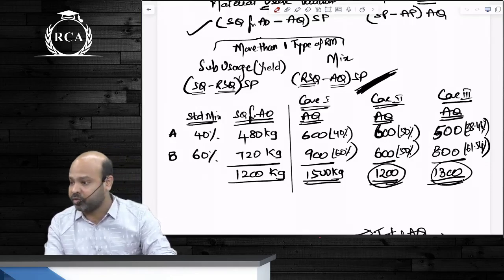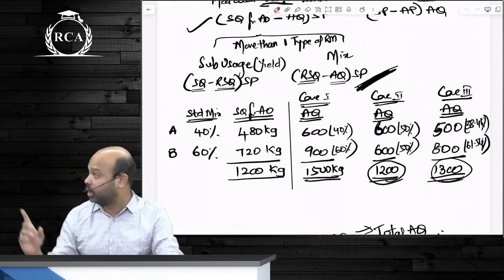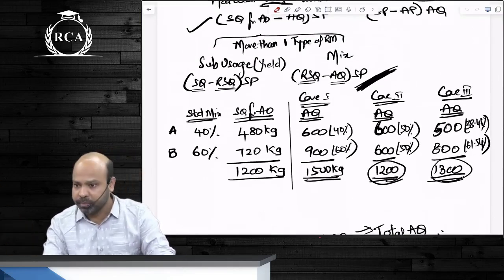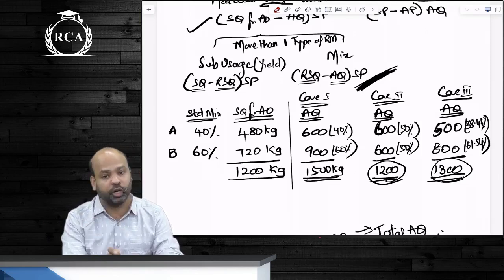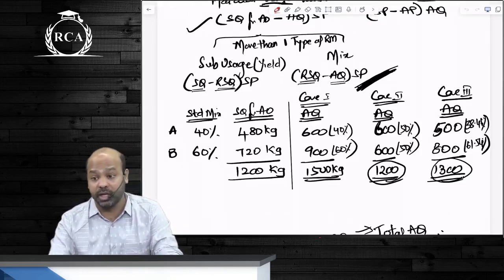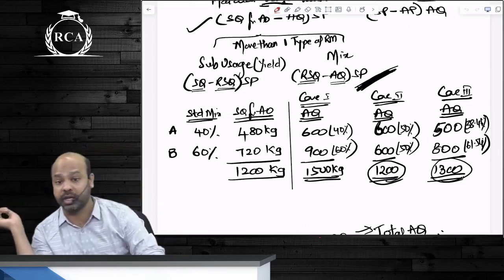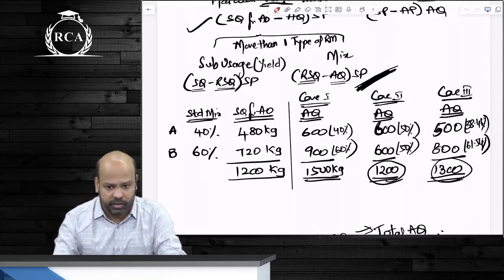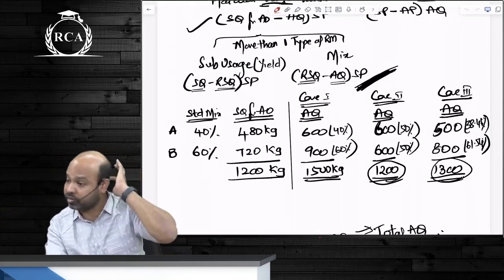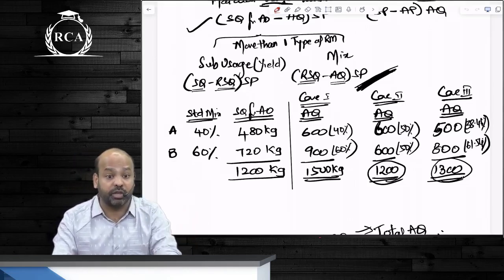For material mix variance, you write RSQ minus AQ multiplied by standard price. You have the formulas in front of you. RSQ is total actual quantity in standard mix. AQ is total actual quantity in actual mix. Both are total actual quantities, but one is in standard mix, the other in actual mix. That is why when you take a difference between them, you are basically taking a difference in proportion and not a difference in quantities. So that is material variances. You just have to remember material cost variance is segregated into usage variance and price variance. Usage variance is further segregated into sub-usage variance and mix variance.